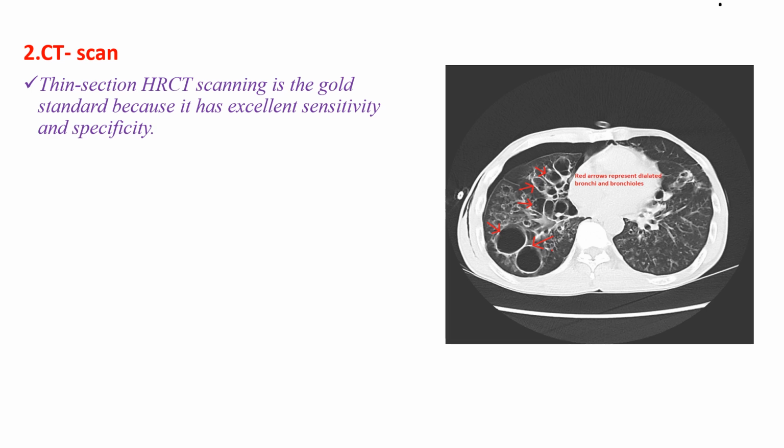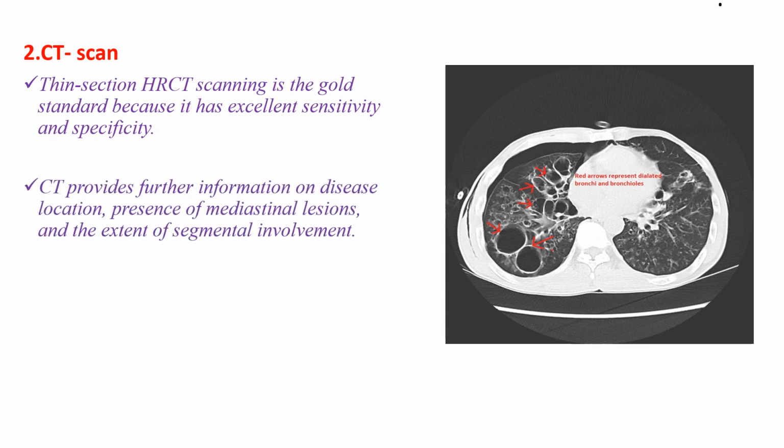The other is CT scan. Thin section high-resolution CT scanning is the gold standard because it has excellent sensitivity and specificity. CT provides further information on disease location, presence of mediastinal lesions, and the extent of segmental involvement. The lower lobes are most commonly affected in bronchiectasis.